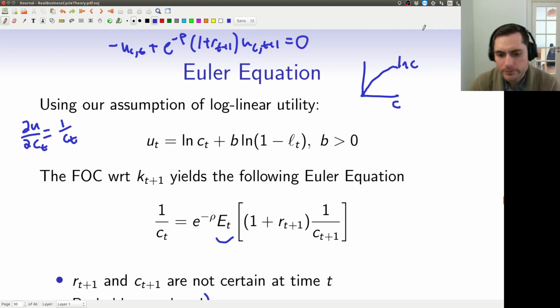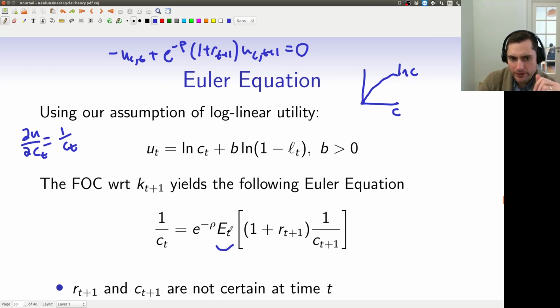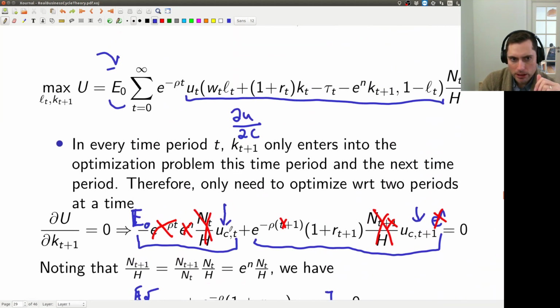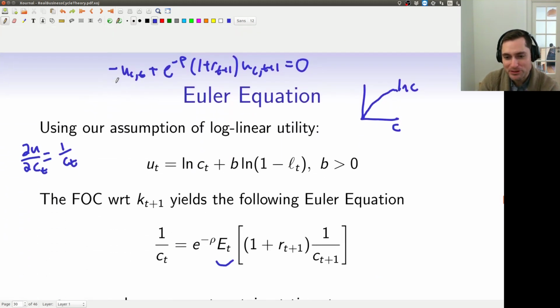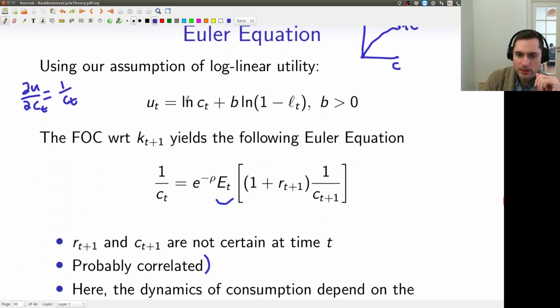Okay, so I was just talking about why the expectation here has a t, even though if you look at our budget constraint, excuse me, our lifetime utility function, we're maximizing at E0. Well, the reason why is because we get to re-optimize. So you can imagine somebody living their life, each period taking things as given, they get to re-optimize their Ct plus 1. They don't have to fix that at the beginning of their lives.